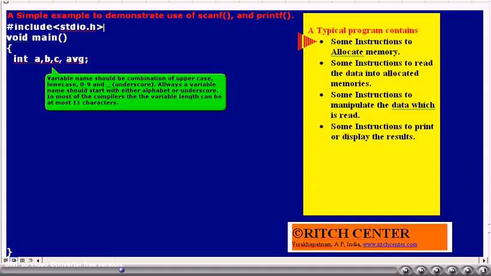Variables which we have used in our program, ABC, AVG, are following the rules and regulations of the C language. That is, they are acceptable variable names. While writing our programs, we have to make sure that the variables, whatever we declare, should be following these rules and regulations.